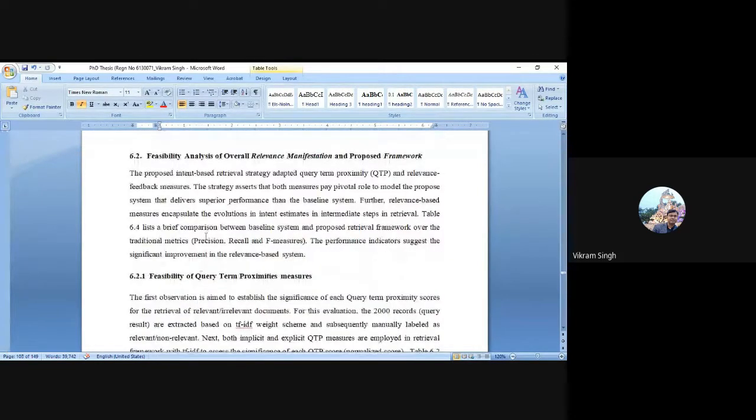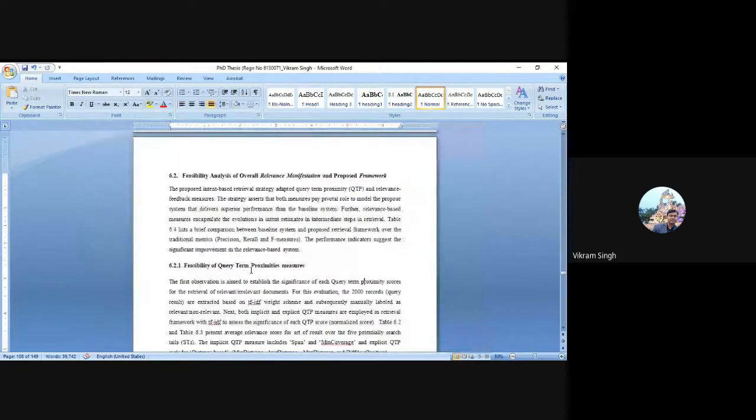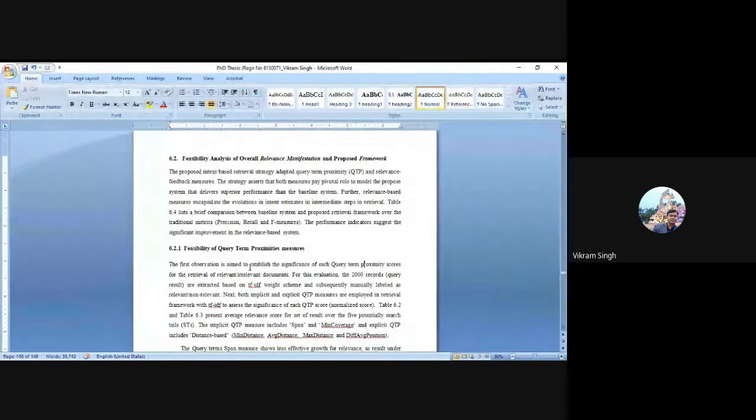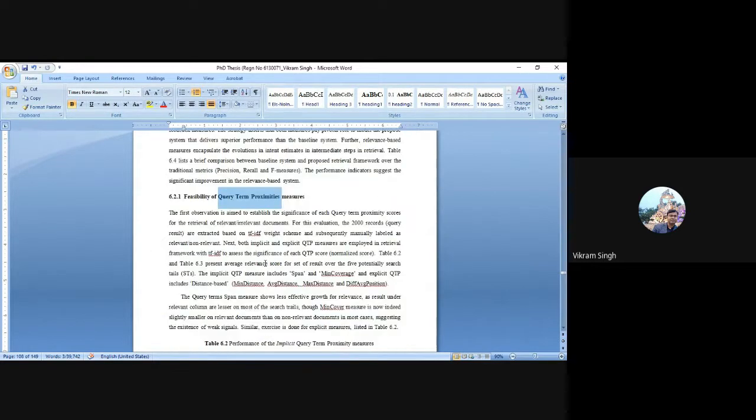Now, because we have the objective to demonstrate the effectiveness of the different measures we have proposed, the first measure we have proposed is the query term proximity measures. We discussed this in some of the lectures, where we talked about span, coverage, and all these things. So the first objective of this work is to demonstrate the purpose and the effect of these query term proximity measures for ranking and relevance estimation.